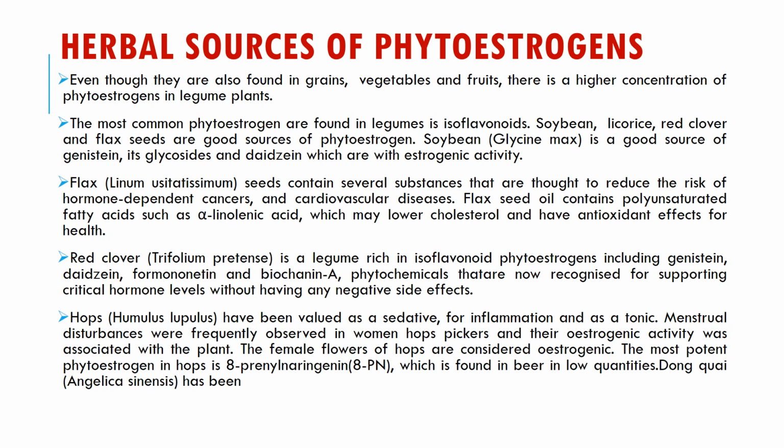Red clover is a legume rich in isoflavonoid phytoestrogens including genistein, daidzein, formononetin, biochanin, etc., and other phytochemicals. Hops, that is Humulus lupulus, has been valued as a sedative, for inflammation, and as a tonic. Menstrual disturbances are frequently observed in women who are hop pickers, and their estrogenic activity was associated with the plant. So, the female flowers of hops are considered to be estrogenic. The most potent phytoestrogen in hops is 8-prenylnaringenin, which is found in beer in low quantity.